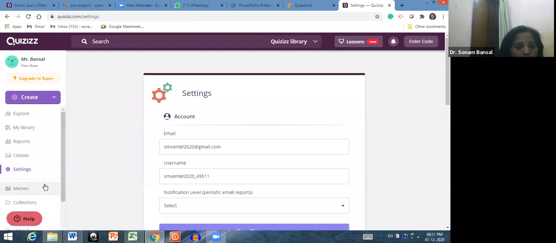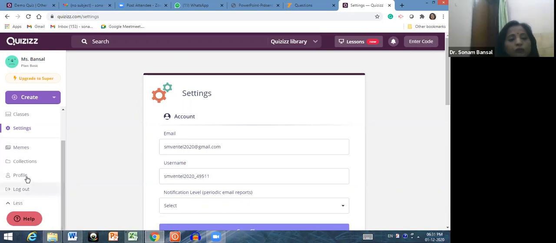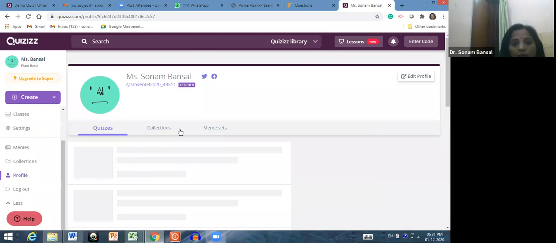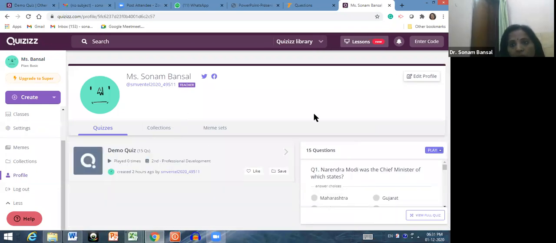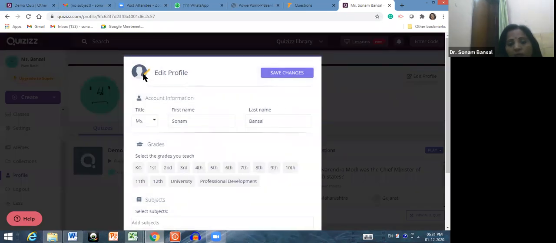And in the more section, see, there are the collections and profile. If you want to upload a photo as your own profile picture, you can do that. If you want to edit your profile, you can do that. See, here you can upload your picture and save changes. You want to change your title name? Yes, I want to change my title name, then you can do that.